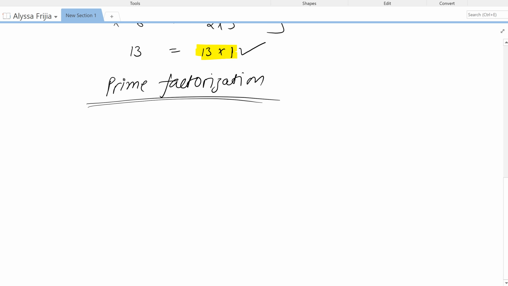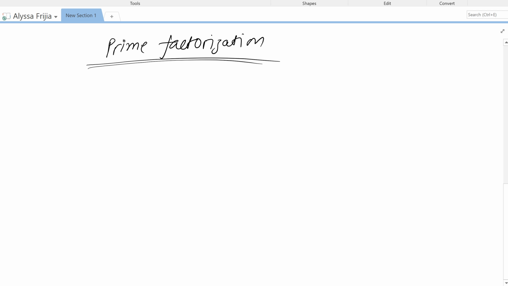So let's break it down. 48 is not a prime number, so we can break it down. We have to break it down to the prime numbers. We are writing a factorization in which every factor is prime.